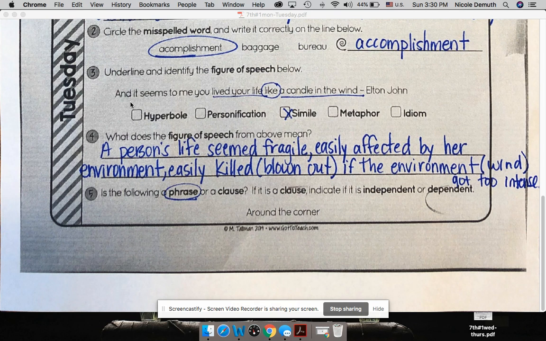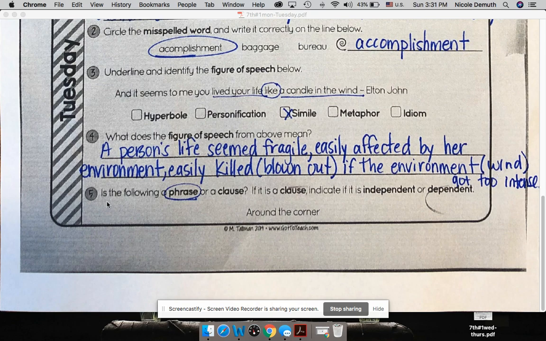We are looking for the figure of speech. It seems to me that you lived your life like a candle in the wind. Very famous song lyric by Elton John. This is a simile. We are comparing the way somebody lived their life to a candle in the wind, and we are using like, so that makes this a simile. What does it mean? It means a person's life seems fragile and easily affected by his or her environment, easily killed or blown out if the environment, the wind, gets too intense.